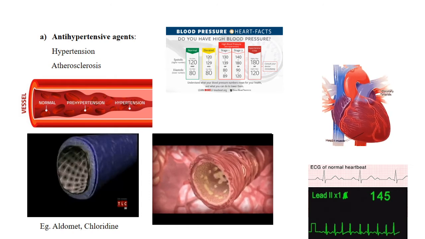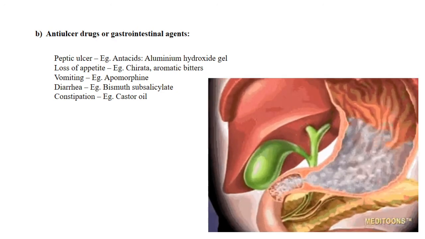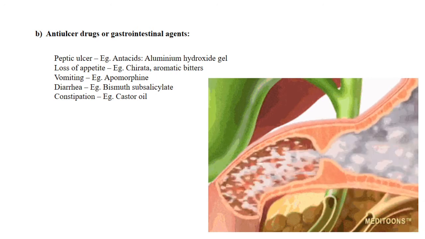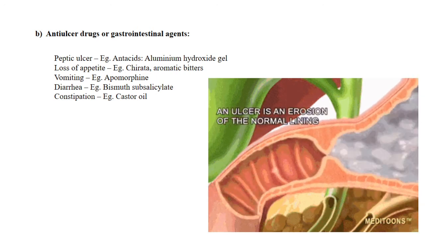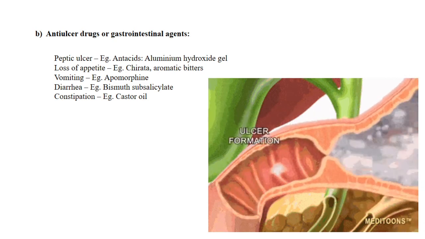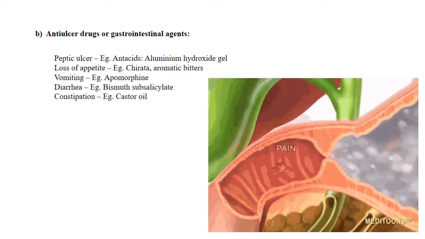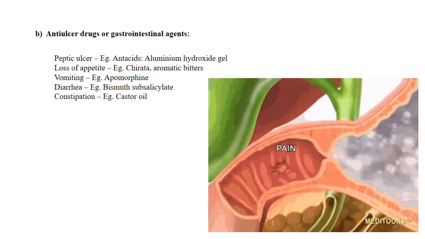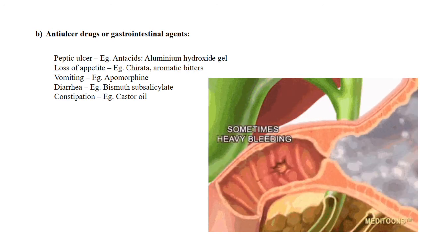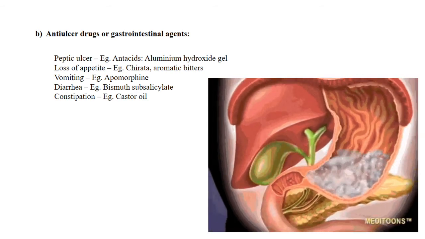So the next category under pharmacodynamic agents is gastrointestinal agents, and here also these drugs help to cure all the intestinal related problems, that may be a peptic ulcer, or maybe a loss of appetite, or maybe vomiting, diarrhea, or it can be constipation, any problems that are related to the intestine.